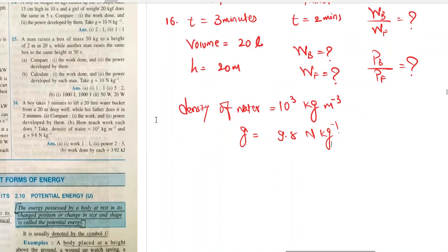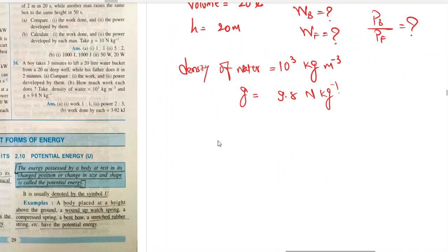Now see, we have the volume of bucket. So we know there is 20 liter of water we have in the bucket. So we have volume and we have density. You know the formula for density? Density is equal to mass upon volume.